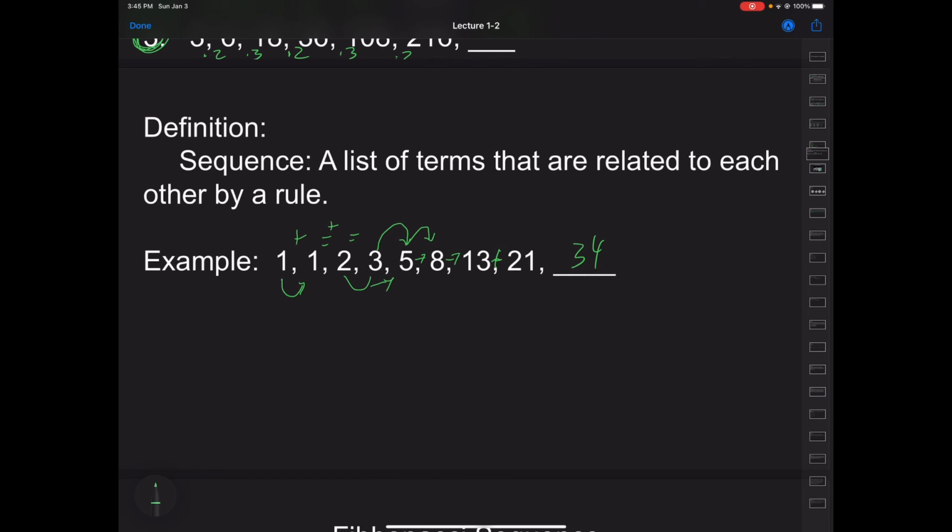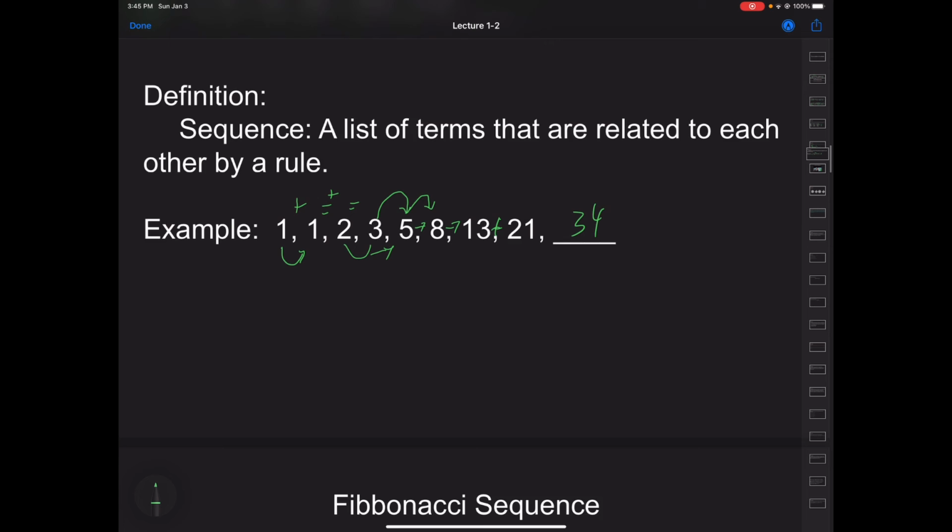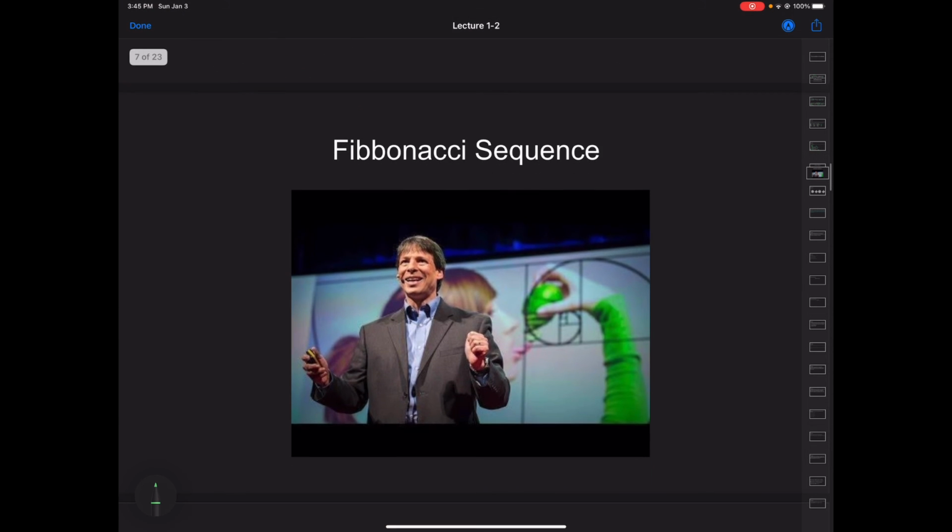And this is a sequence that shows up often in nature. It shows up all over the place. So this is going to be the end of our inductive reasoning video, and I'm going to post the Fibonacci sequence video next. So please watch this video next.